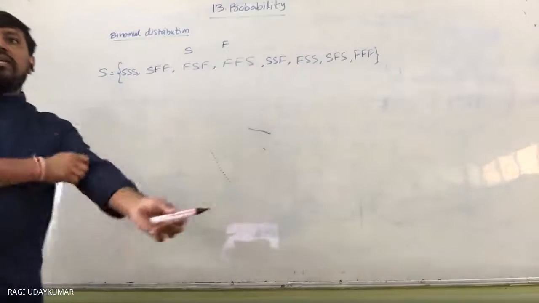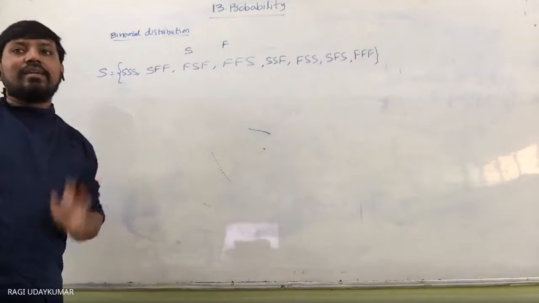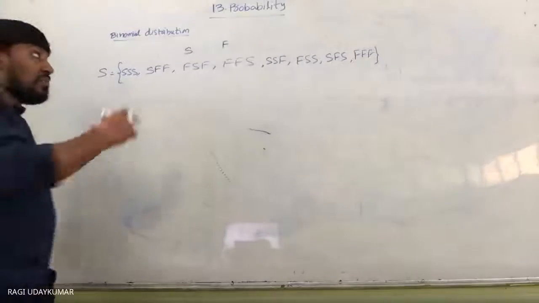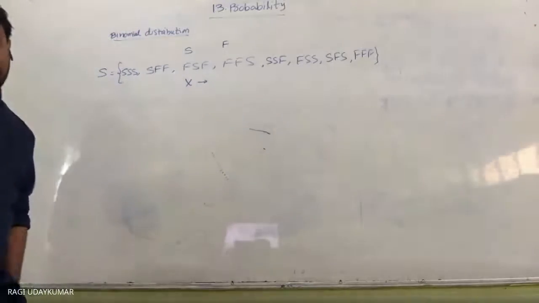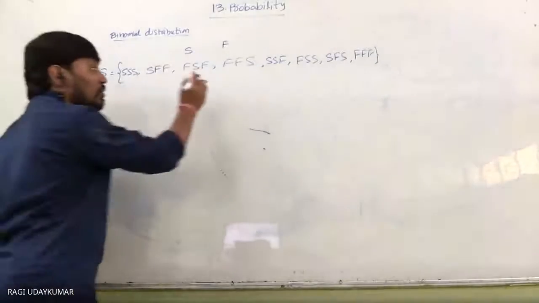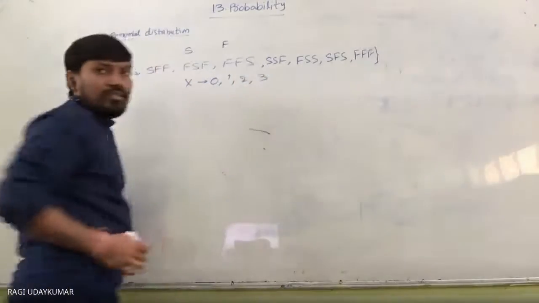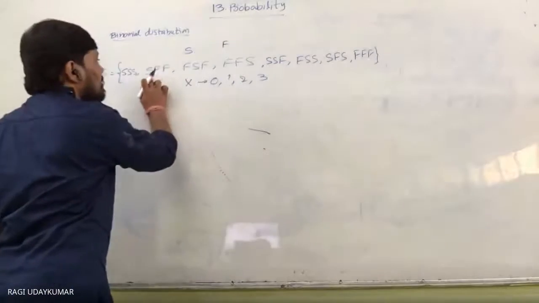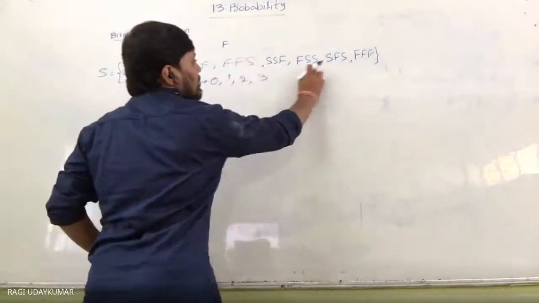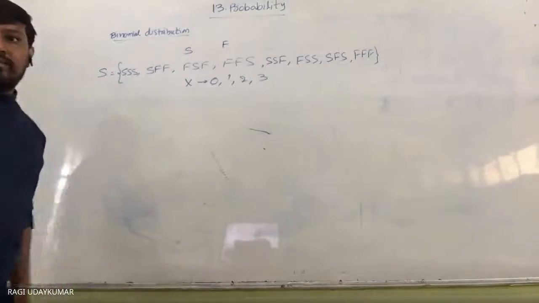Now the number of successes in each outcome will be considered as a random variable x. So x will take either zero successes, one success, two successes, or three successes. One success occurs three times, two successes three times, and three successes one time.